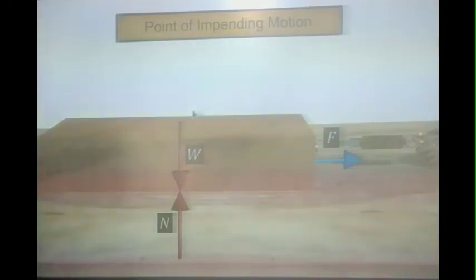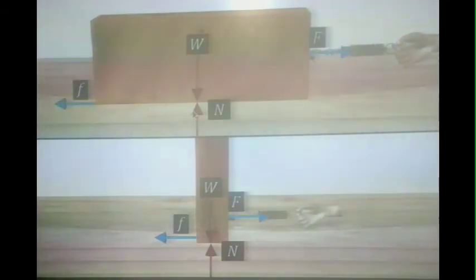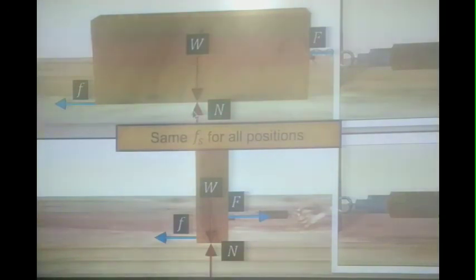That is, the block is on the verge of moving but is not actually moving. We can repeat the experiment by placing the wooden block in different positions such that different surfaces are in contact with the tabletop. We will find that the limiting frictional force is the same in all cases.